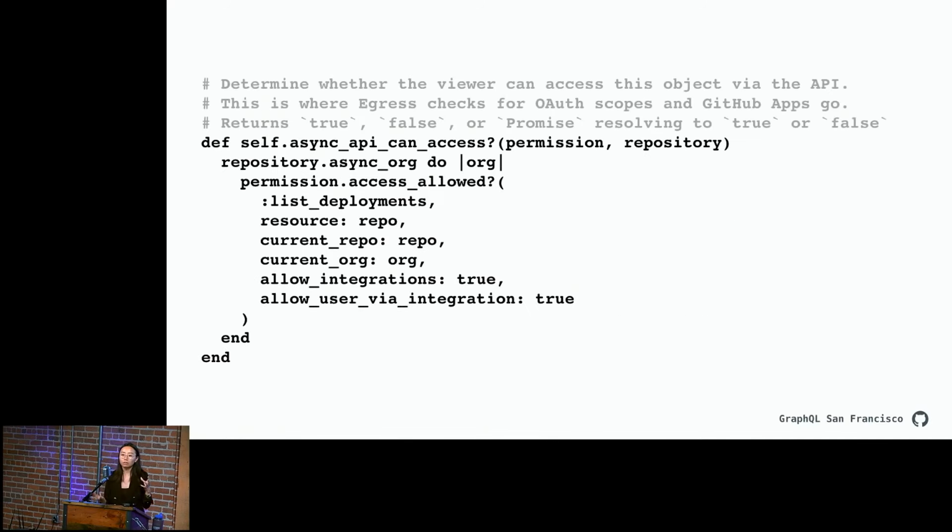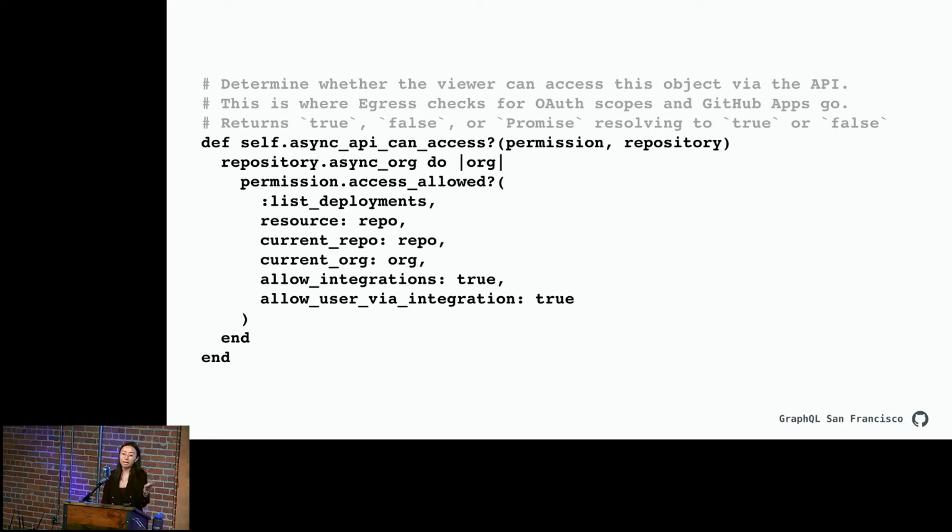And because we've put all of the complexity of what that role entails and what access allows that role in the definition, in the code itself where we're doing the API access check, we don't really have that much business logic. All we have to do is check against that defined access, and pass it all of the things that are necessary. We have to pass it something like an org to ensure that we're enforcing access policies. We have to pass it things like our integrations, which is basically our GitHub apps, our bots allowed. But in the object code itself, in this particular check, there's really not a ton of complexity.